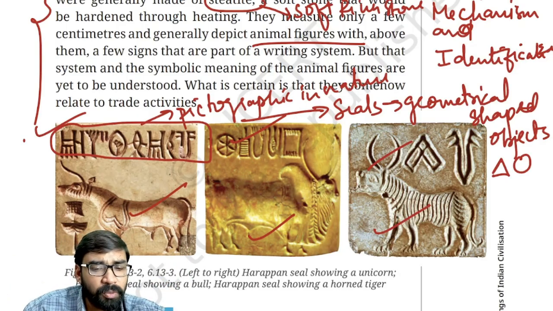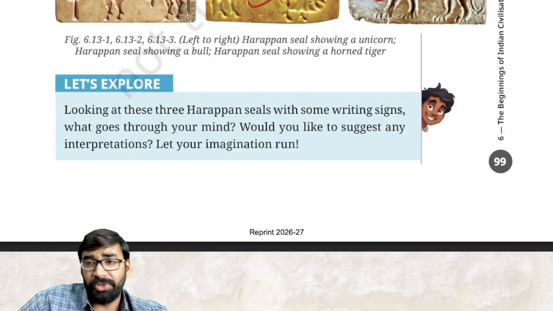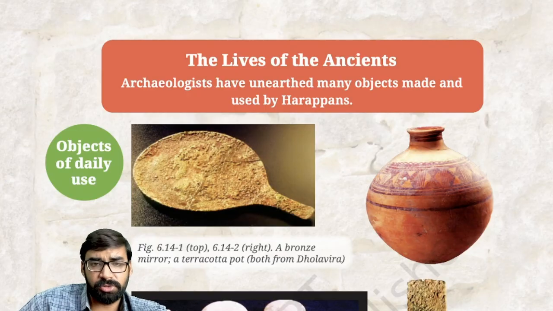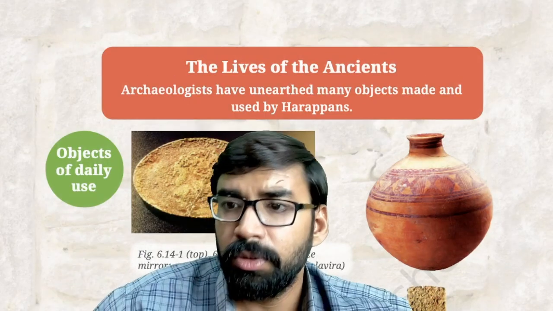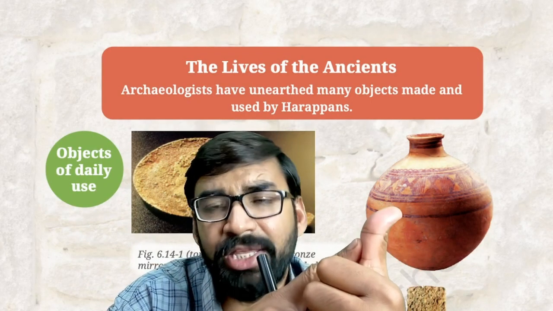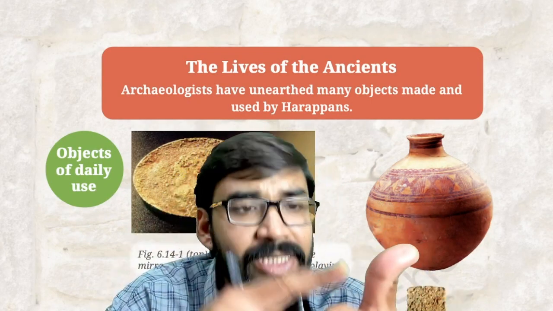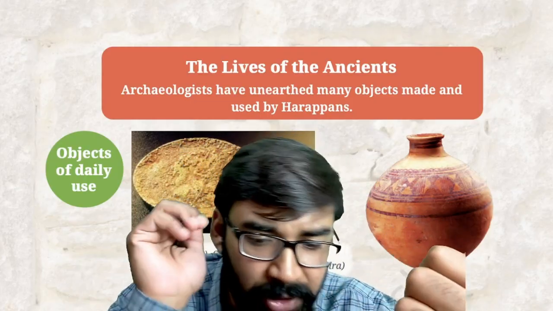Fine. Now the question here is, what was the purpose of the seal? UPSC can also ask you what was the purpose of the seal. First of all, it was used to identify the goods in trade. Second purpose is to identify individual traders, that is, which trader had issued this particular seal.